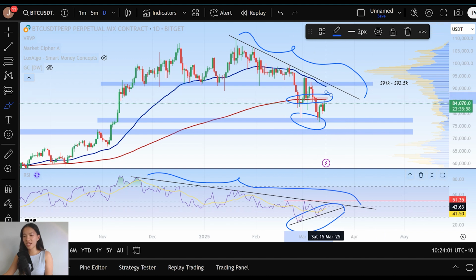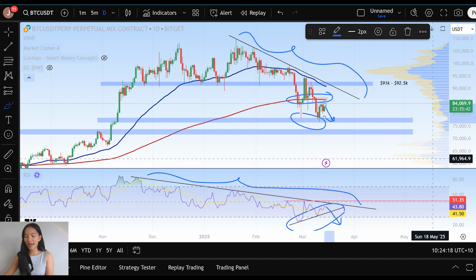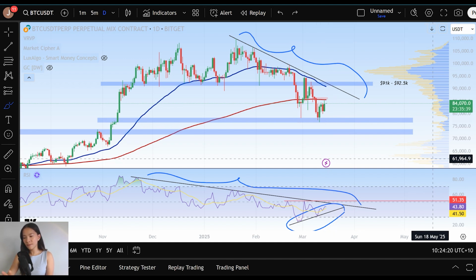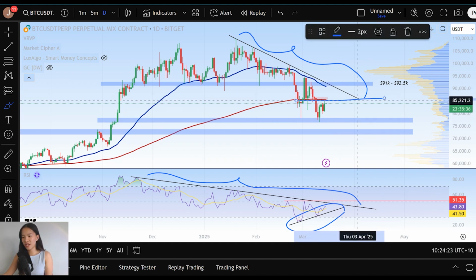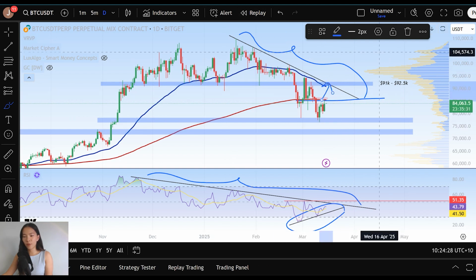Those are our triggers. If we lose our short time frame uptrend over here on the RSI, that is a trigger that this reversal or attempt to reverse has failed, and it's likely that Bitcoin is headed downwards towards $76,000 once again. And we have the 200 EMA being the trigger for bullish price action and a retest of our high time frame downtrend here on the price action, right? And a breakout of both this downtrend and our RSI downtrend over here is what's going to signal that Bitcoin is headed in for a high time frame reversal.